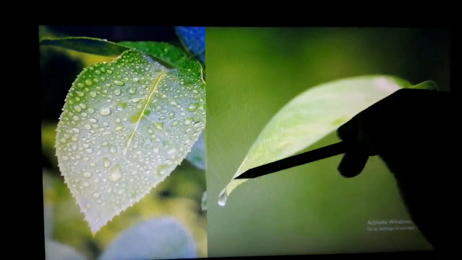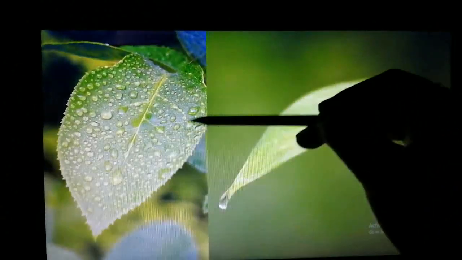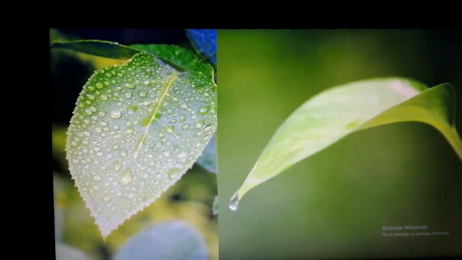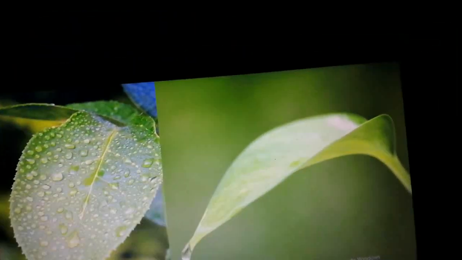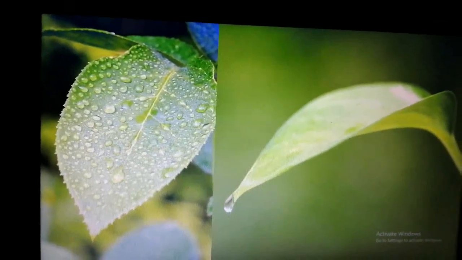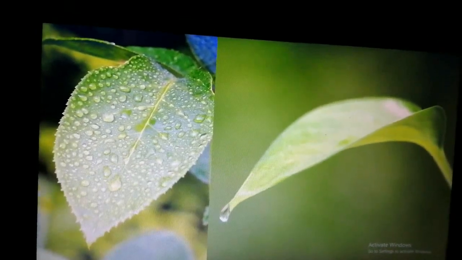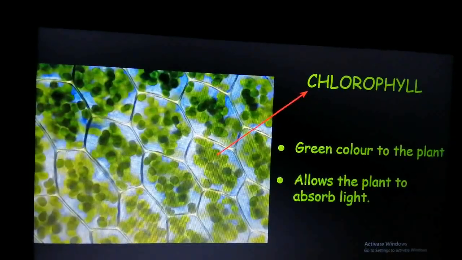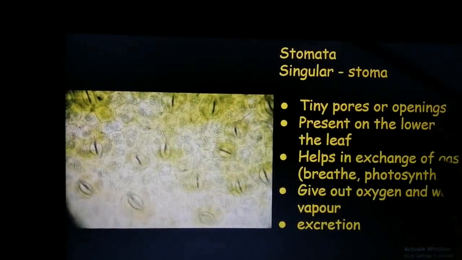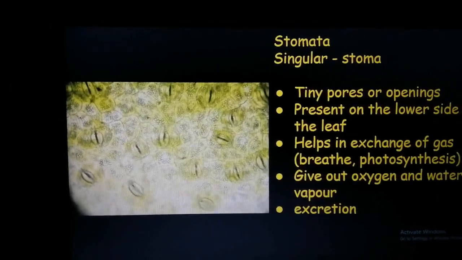Like either it will look like this or it will look like this. This is excess of water, or waste that is collected is given out in the form of water, and it is done with the help of these openings or pores called stomata.